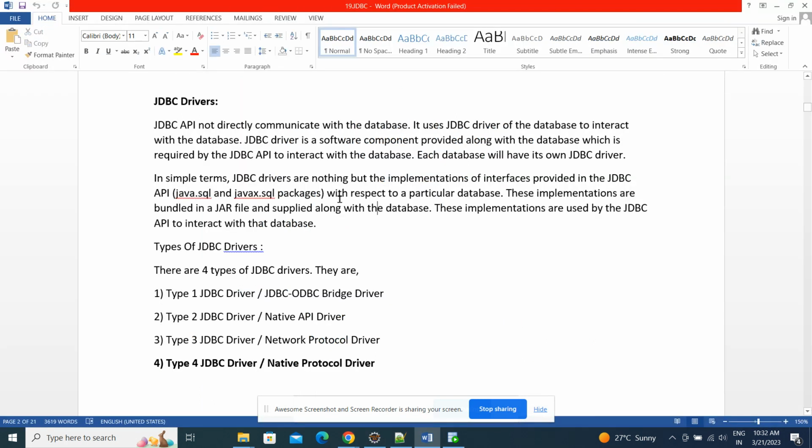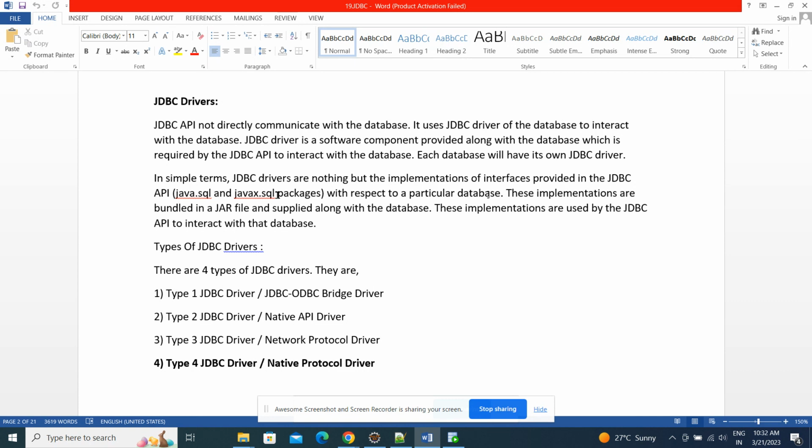These two packages, java.sql and javax.sql, will be used to interact with the database from Java, as part of the Java software. The classes in these two packages load the vendor classes.